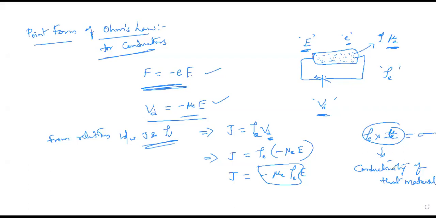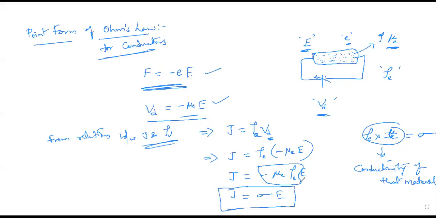How will conductivity be denoted? Conductivity will be denoted by the symbol sigma. Now I'm replacing these constant terms with sigma and writing my current density. Now it becomes J is equal to sigma into E. Sigma is called the conductivity of that material, with the help of the free electrons which are present in that particular material.